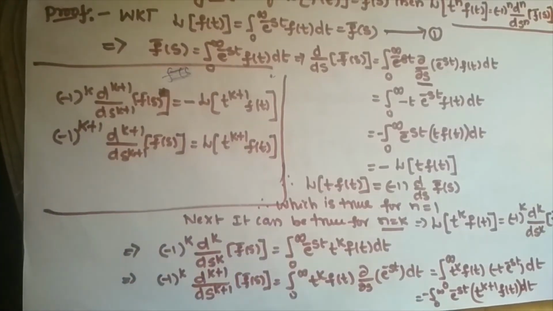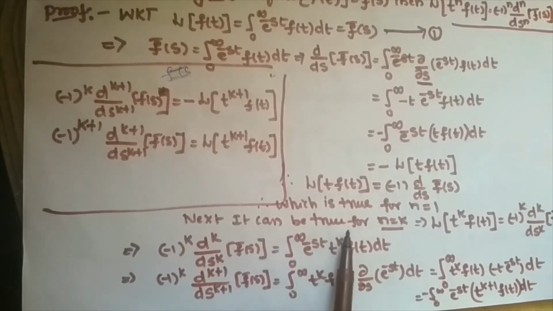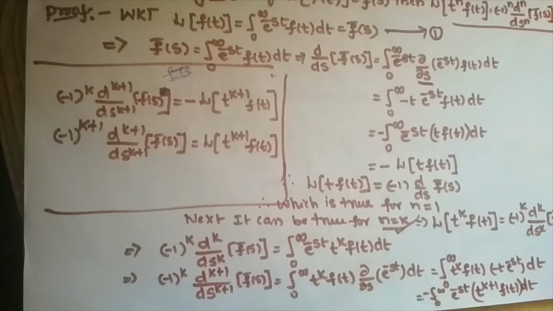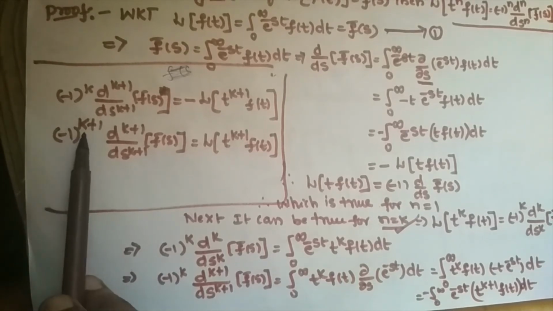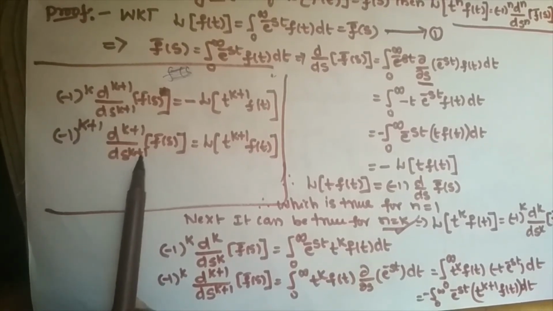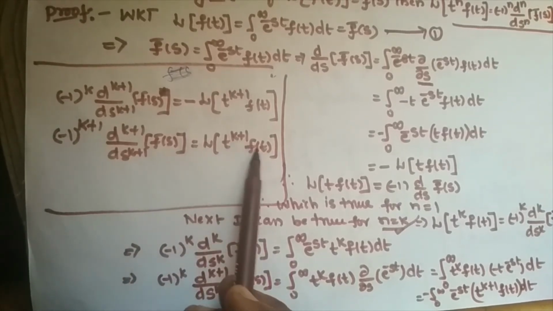So what we have assumed can be true for n is equal to k. But the final conclusion, by mathematical induction, we have to prove it is also true for n is equal to k plus 1. See here, minus 1 whole to the power of k plus 1 d power k plus 1 by ds power k plus 1 f bar of s is equal to Laplace transformation of t power k plus 1 into f of t.